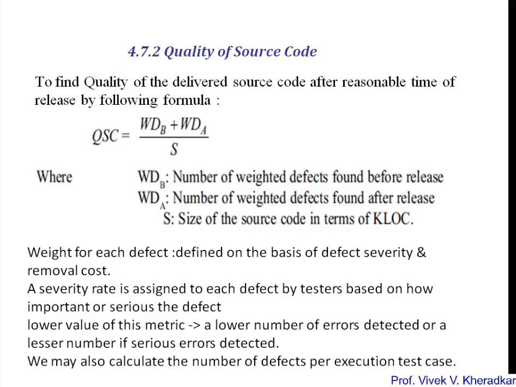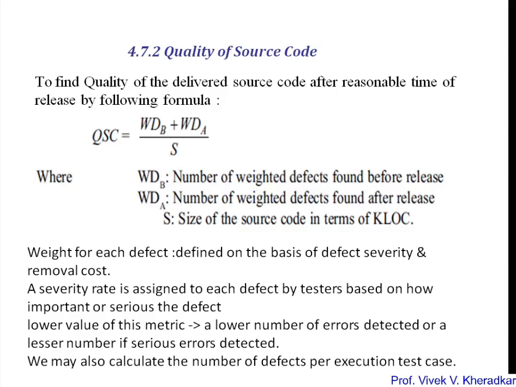Next, another measurement we can perform during testing is the quality of source code. To find the quality of the derived source code after a reasonable time of releasing, we can use the formula QSC equals WDB plus WDA divided by S. What is WDB? It is the number of vetted defects found before release. Whatever defects are identified before the release, that would be the WDB. And second, the number of vetted defects found after release would be noted as WDA. And S represents the size of source code in terms of KLOC, meaning kilo lines of code.